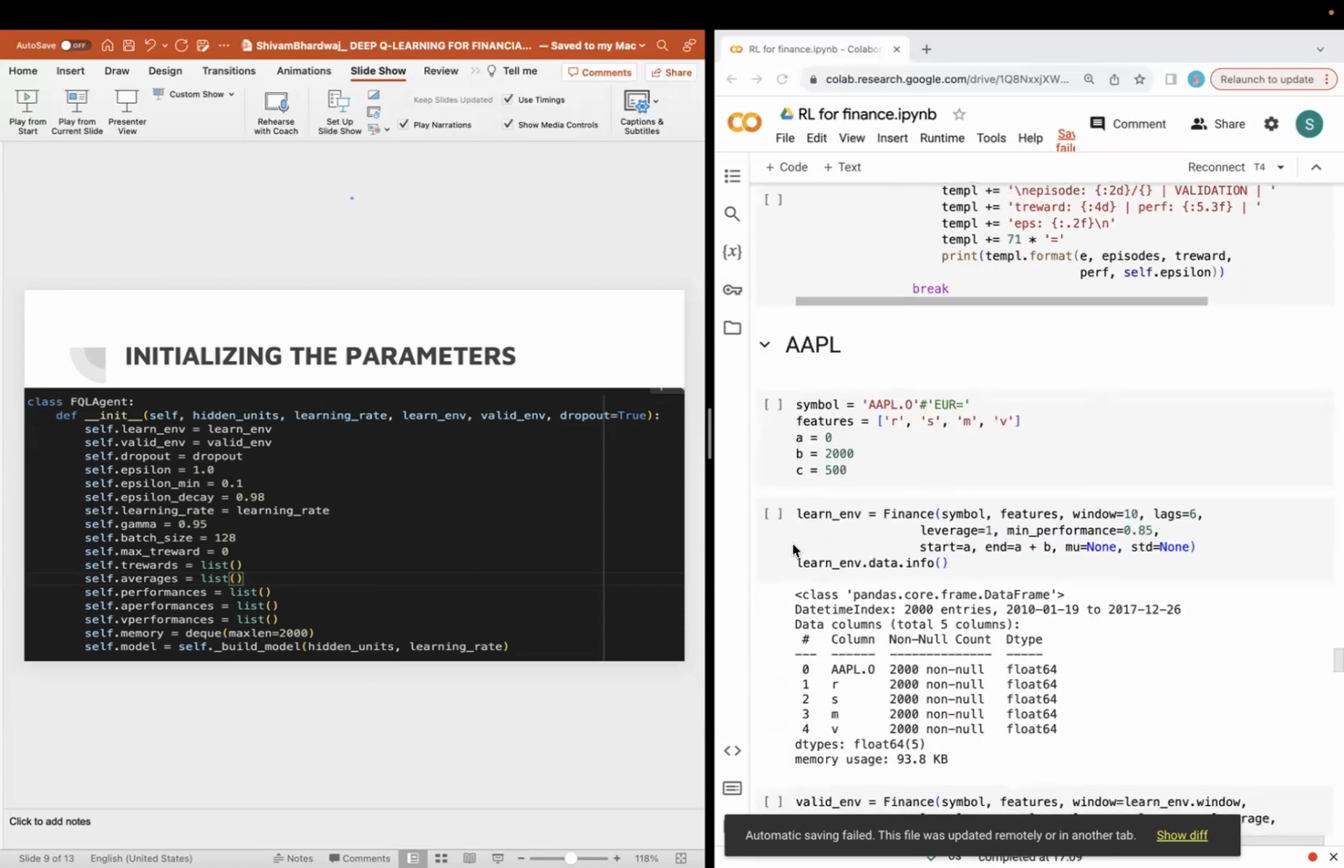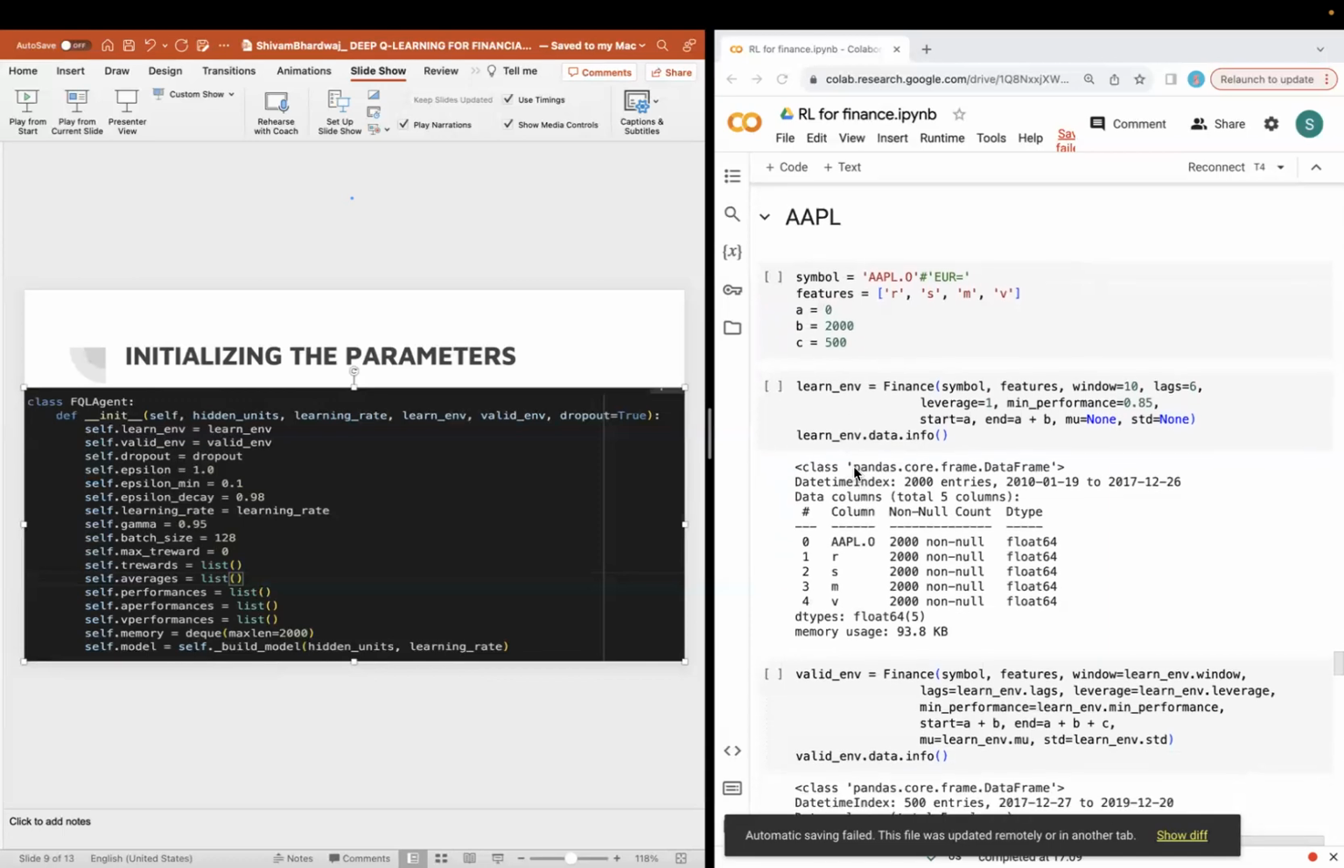Now talking about the training, at first I have trained my model for the stock AAPL, generally known as Apple. For the training, I have used R, S, M, and V: the log return, the simple moving average, the momentum, as well as the volatility. A and B define the starting and the ending position of our training data, and from B to C defines the validation or the test data for our model.